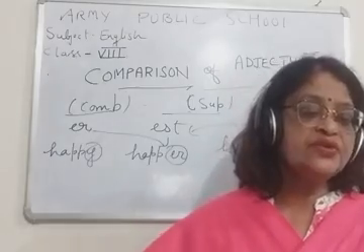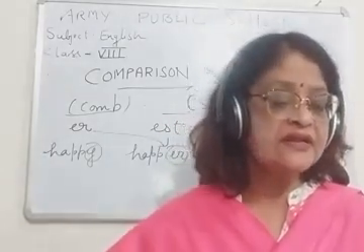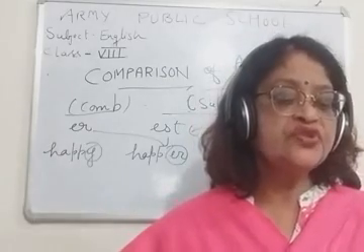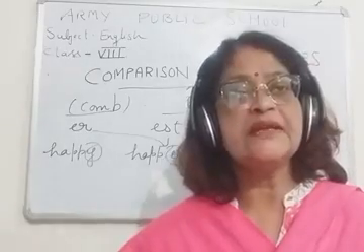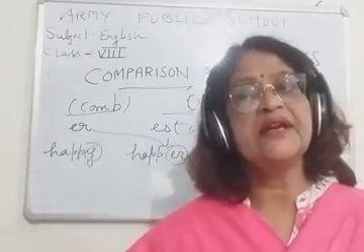Children, now rule number 5. Some words are there where we write more with the comparative degree and most with the superlative degree. I think you should know.